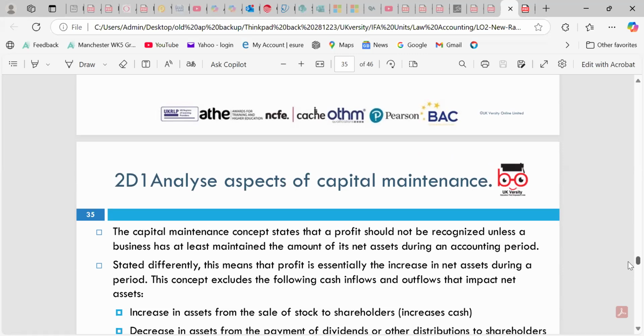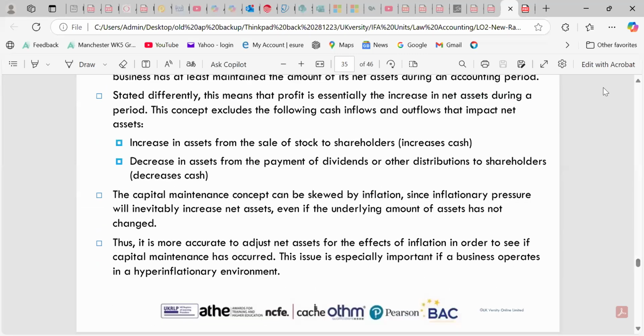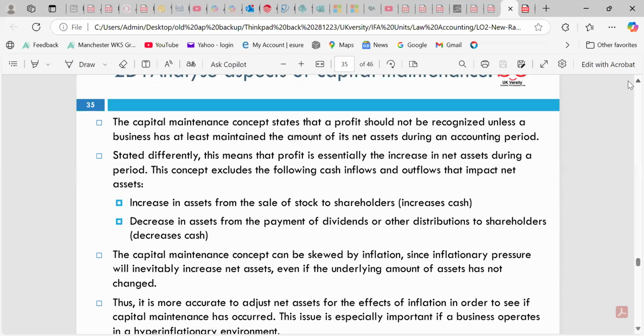So 2D1 implies the aspect of capital maintenance. The concept states that profit should not be recognized unless the business has maintained a nominated amount of its net assets during the accounting period. When you're preparing accounts, they need to be audited by auditors, and they need to be true and fair.